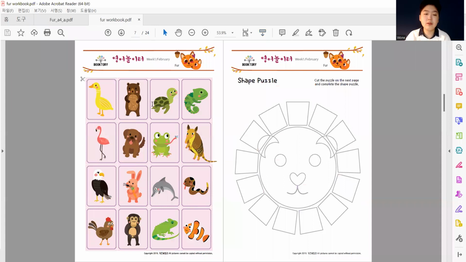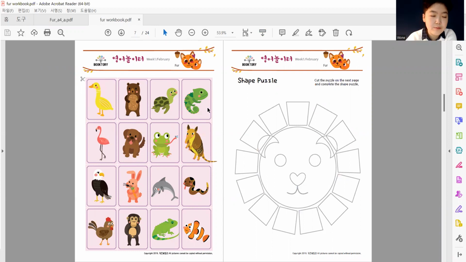And we have more animals here, right? So go ahead and try the rest by yourself. I'm going to just list the names of each animal with you. So here we go. There's a duck, a bear, a turtle, chameleon, I believe. This is a chameleon.